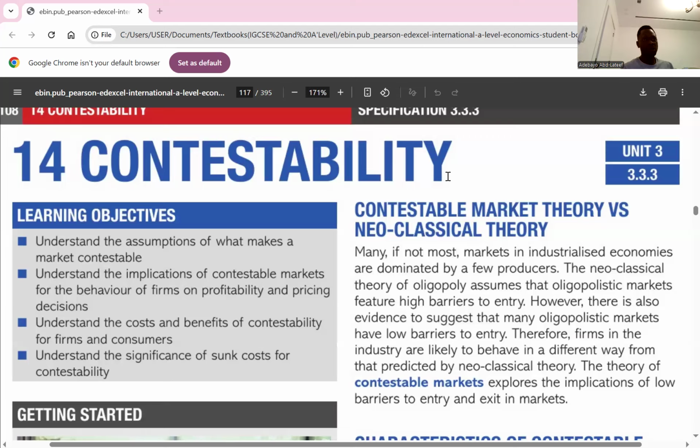Then for the neoclassical theory, they believe that firms become efficient only based on the influence of demand and supply. So get the difference here. The contestable market theory versus neoclassical theory is talking about the efficiency in the market. For the contestable market, efficiency comes because there is accessibility to equal technology and low barriers to entry. But according to the neoclassical theory, there's efficiency based on the influence of the market forces of demand and supply. I think it's clear.